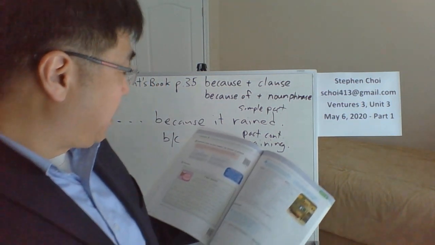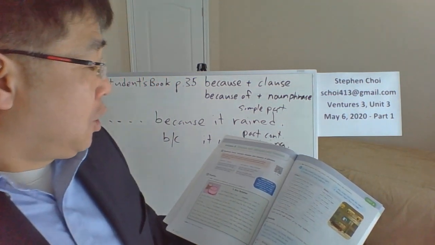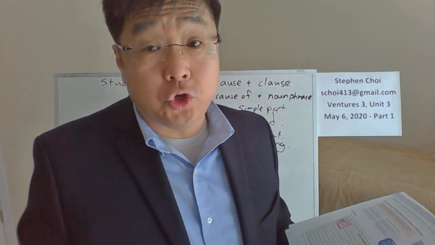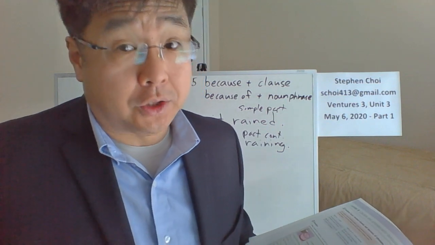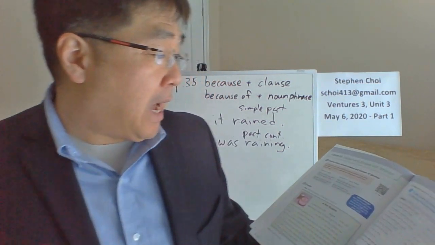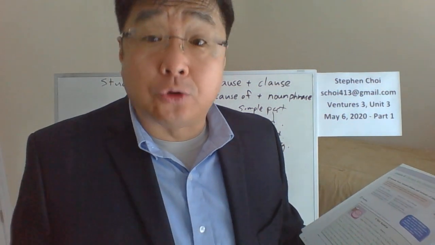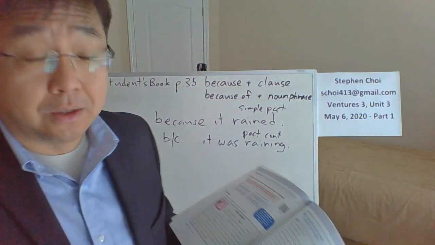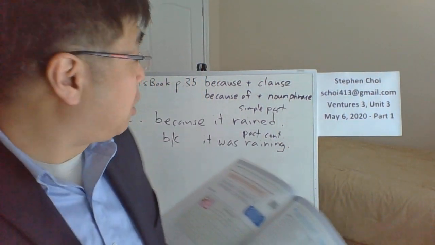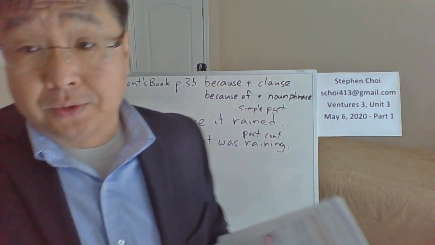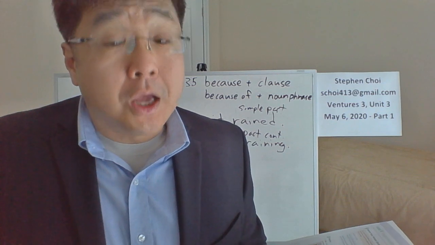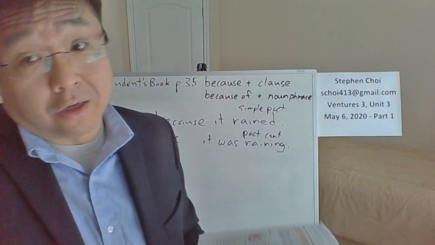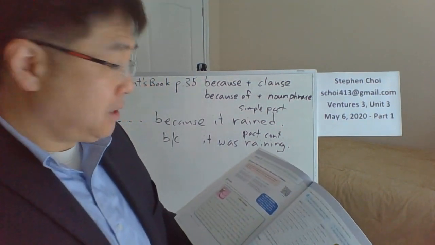All right. Number 8. You couldn't go to the party. Had to work. Okay, you had to work. I had to work. That's a clause, subject verb. So, just because. I couldn't go to the party because I had to work. Very good. How would you change that into because of? I couldn't go to the party because of my work. That's it. Or because of my job, whatever. Very good.